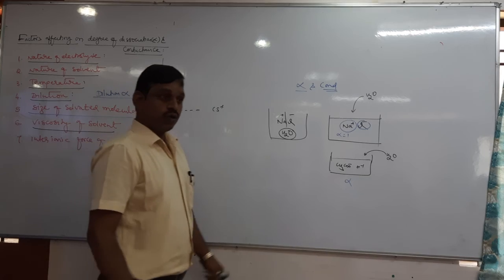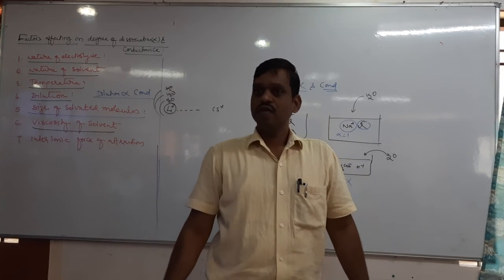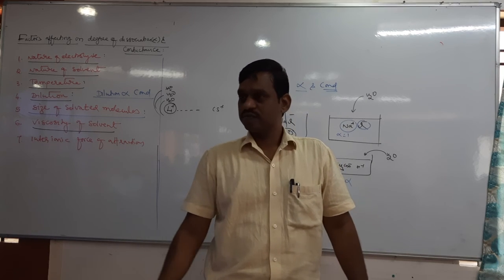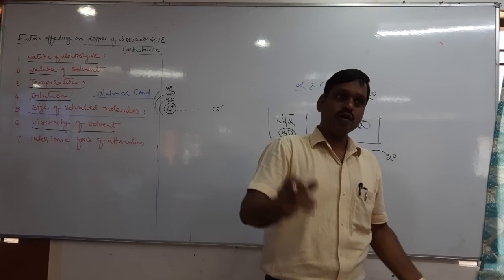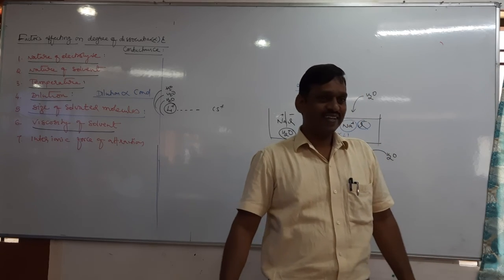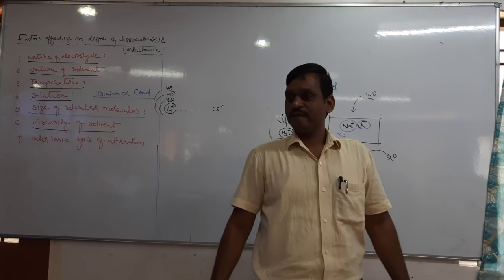Next is viscosity of the solvent. Tell me, to move the ion fast, what should be the viscosity of the solvent? Less. Viscosity must be less, isn't it? Like if you want to swim in water, or swim in oil. Can you swim in oil? Just imagine.